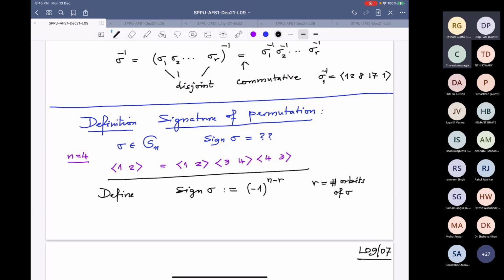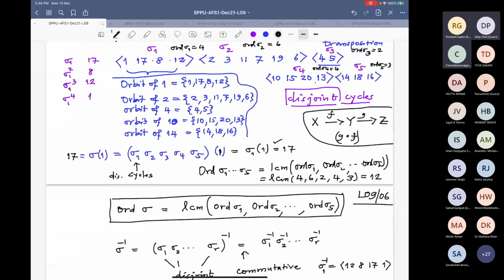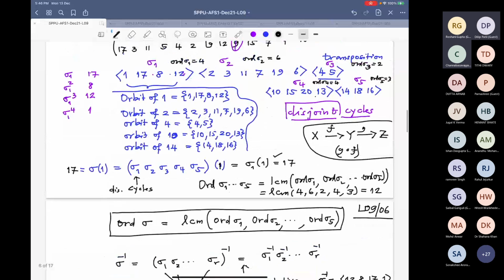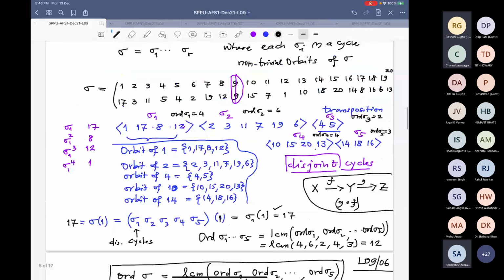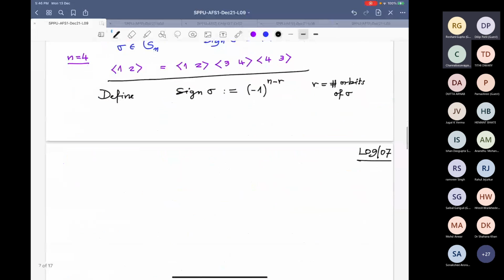Now, the number of orbits is defined correctly. There is no confusion about the number of orbits. In the above example, what is that r? R is 5. And n is? We have to throw away the 9, since we have thrown away that 9 from the fixed point. So that is not playing any role. So you first remove that, so the number of non-trivial orbits. Even if you put that, it should not matter anyway.